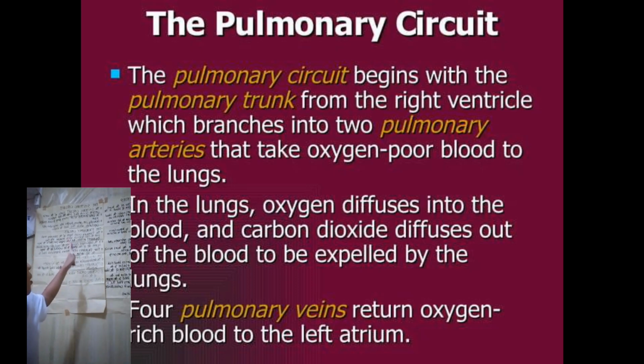Next is the pulmonary circuit. So our pulmonary circuit begins with the pulmonary trunk from the right ventricle, which branches into two pulmonary arteries that take oxygen-poor blood to the lungs. So in the lungs, oxygen diffuses into blood and the carbon dioxide diffuses out of the blood to be expelled by the lungs. And four pulmonary veins return oxygen-rich blood to the left atrium.